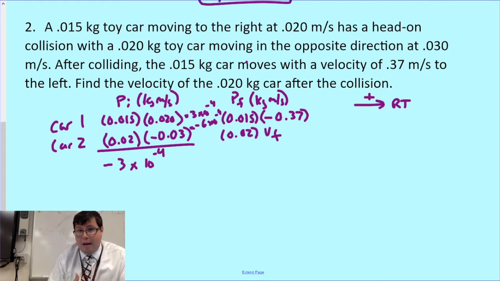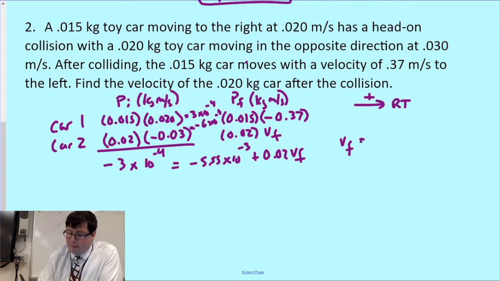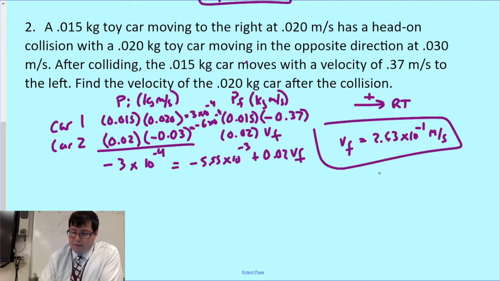That just means that the momentum initially is more to the left. That's going to be equal then to my final momentum. 0.015 times negative 0.37 is going to end up being negative 5.55 times 10 to the minus 3rd, and that's going to be added to 0.02 VF. Those are set equal to each other because the initial and final momentum are equal. Setting that and solving for VF, I end up getting a VF of 2.63 times 10 to the minus 1st meters per second, or just 0.263.